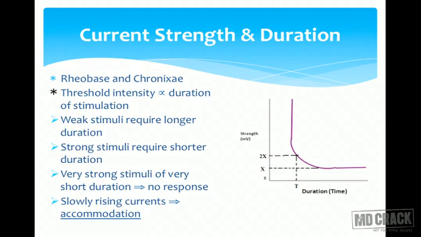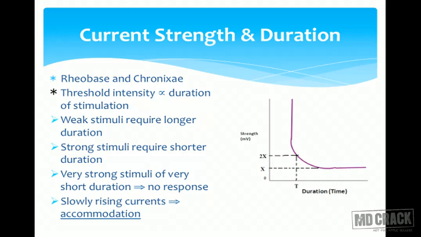The next important property is the rheobase and chronaxie. Before that, let's revise some points. Threshold intensity is inversely related to the duration of the stimulus. If a weak stimulus is applied to generate an action potential in the nerve, it will require a longer duration of time. If a strong stimulus is applied, it will require a shorter duration. A very strong stimulus for a very short time is not effective. It will not be able to generate the action potential.